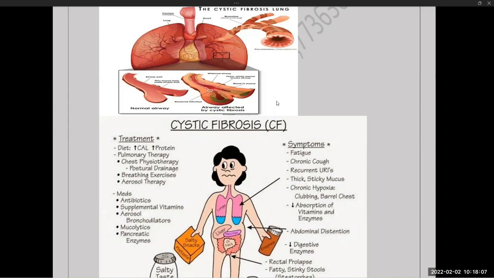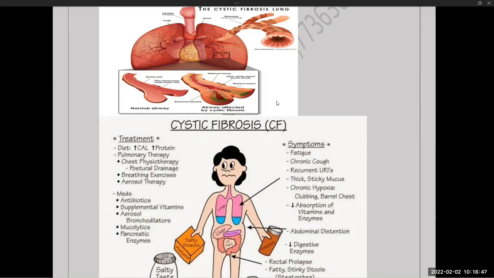respiratory infection. So for a patient with cystic fibrosis, there will be chances to get all kinds of infections like laryngitis, bronchitis, laryngotracheobronchitis, asthma, pneumonia. All kinds of infections will be expected. So all signs and symptoms which are related with respiratory disorders will also be associated with this client. Okay, so please look at the signs and symptoms of cystic fibrosis. There will be fatigue, chronic cough, recurrent upper respiratory infections, thick sticky mucus, chronic hypoxia.